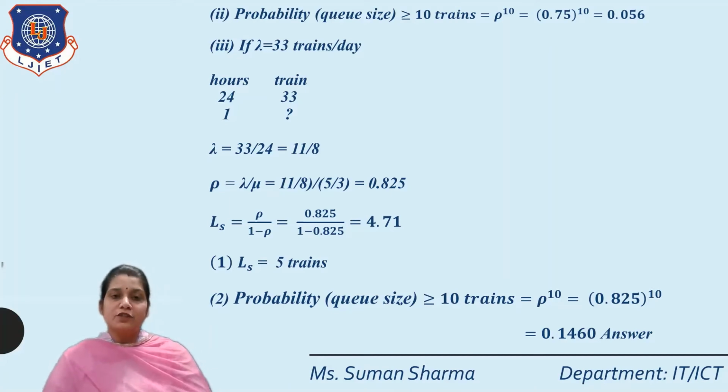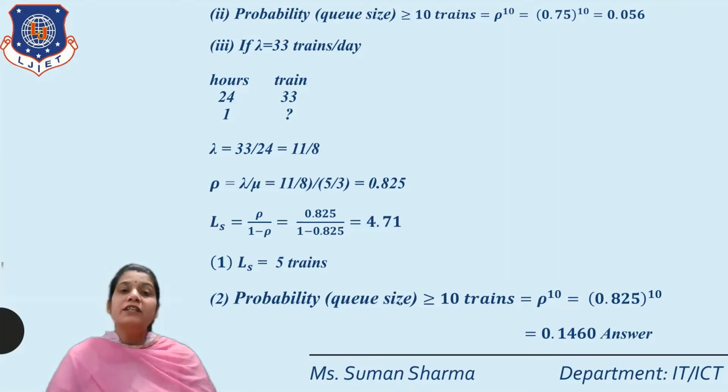Okay, if lambda is equal to 33 trains per day. In our third question, we are given that if the arrival rate lambda is equal to 33 trains per day, what will be the change in the first and second? So here we write the hours 24, because it is given per day, so 1 day is equal to 24 hours. So we write 24 in the hours form and 33 trains. So 1 hour is equal to what? So lambda is equal to 33 by 24 is equal to 11 by 8.